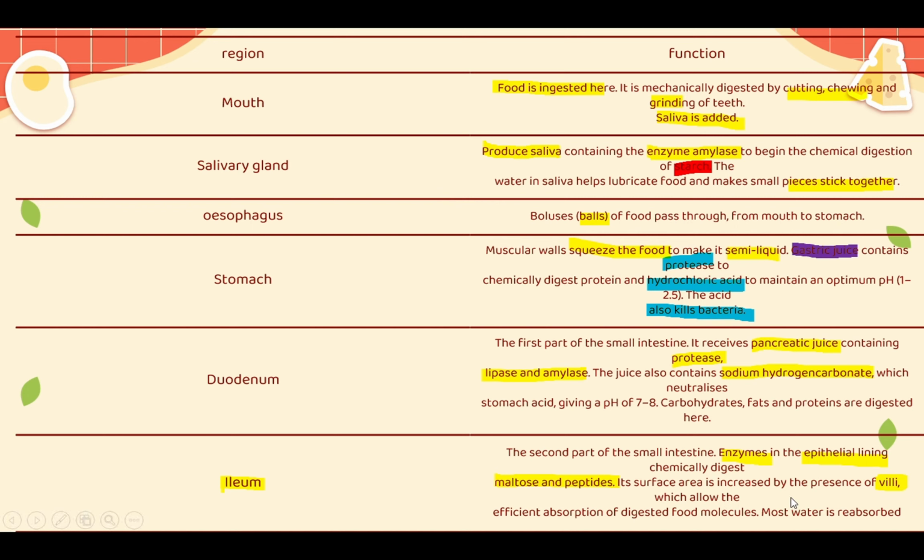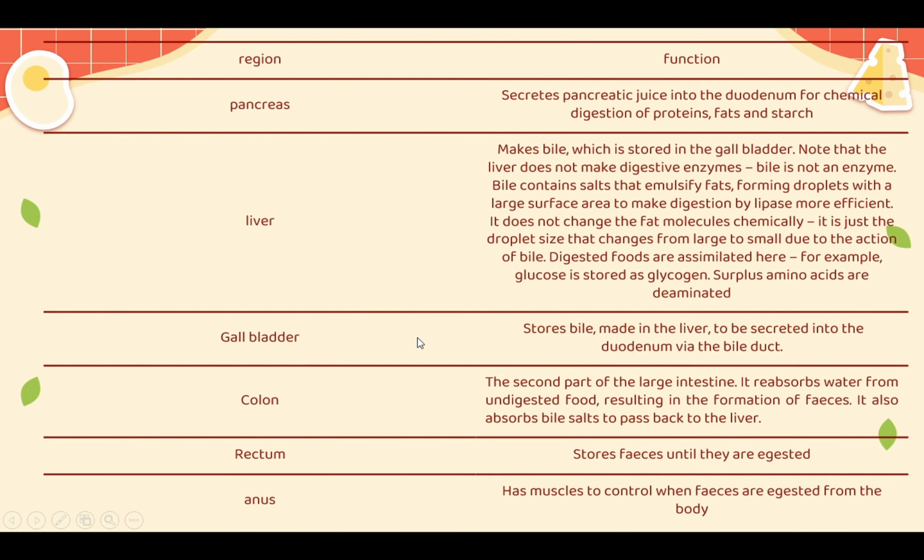We stopped right at the function of the ileum. We said that there are villi for efficient absorption of digested food molecules, and lastly, it is where most water is reabsorbed. Now going to the pancreas. The pancreas's job is to secrete pancreatic juice into your duodenum for chemical digestion of all proteins, fats, and starch.